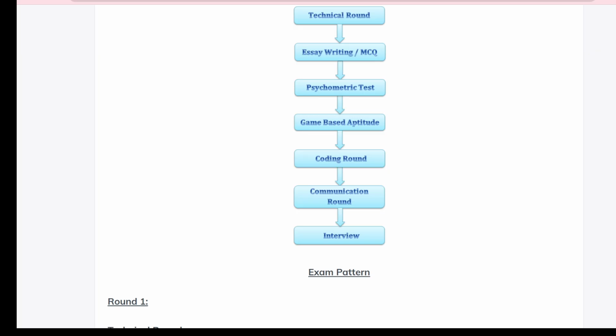So the first thing is the online test, which contains these four sections: technical round, essay writing or MCQ based on them, and the psychometric test, which is basically faced by off-campus candidates, not on campus. But if Capgemini puts it on campus also, then you have to do it. And the next is game based aptitude. Okay, so the first is the technical round.